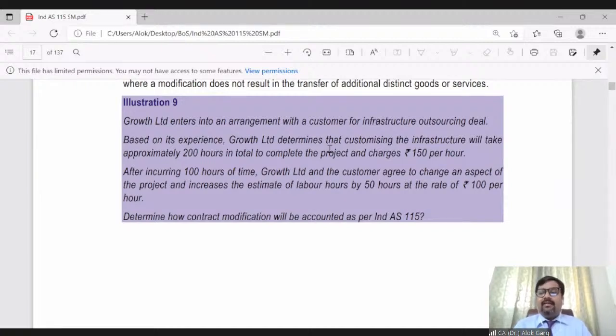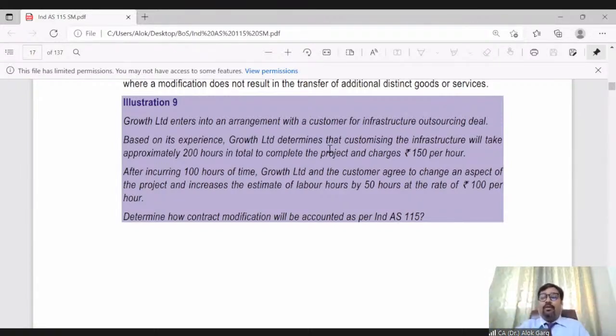Can you say that when they are doing the double coating painting on the wall, it is a distinct good or service, giving you a different usability? First you have done a single coating, then you ask for a double coating, so these two activities are interdependent.